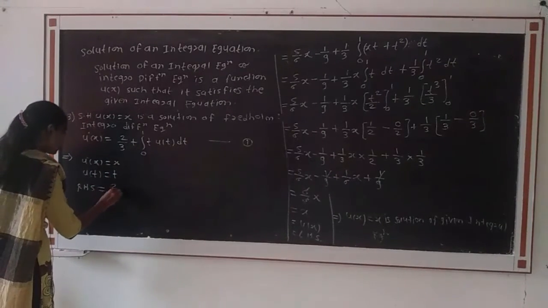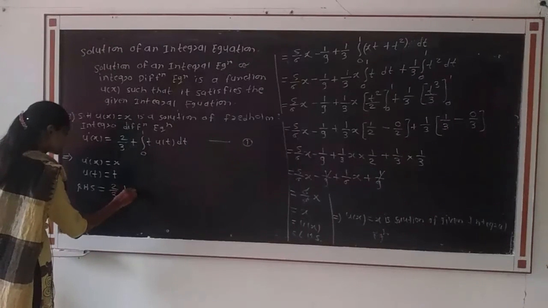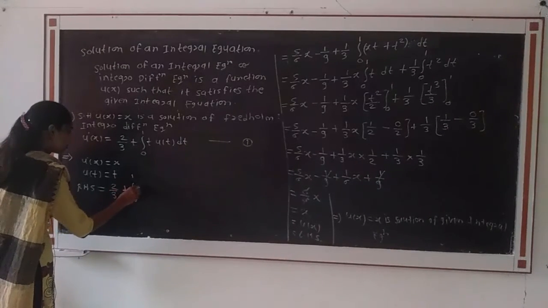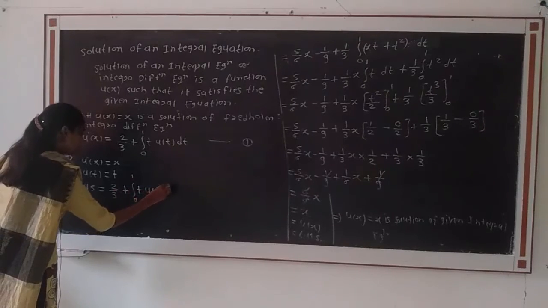RHS is equal to 2 divided by 3 plus integration from 0 to 1 t into u of t dt.